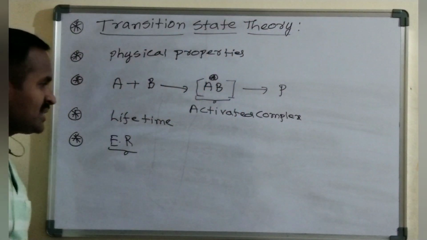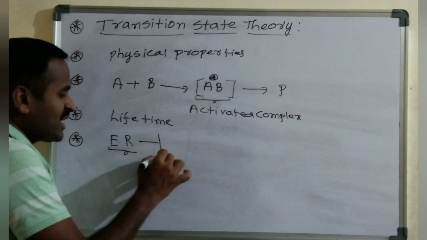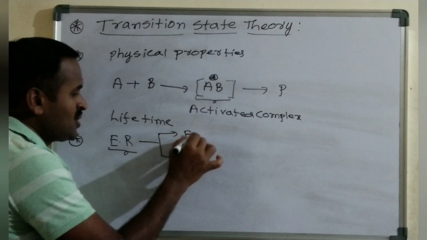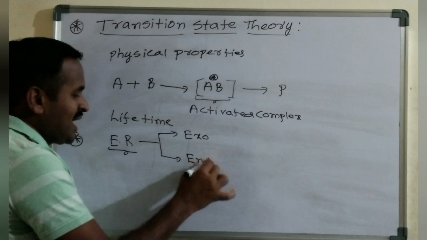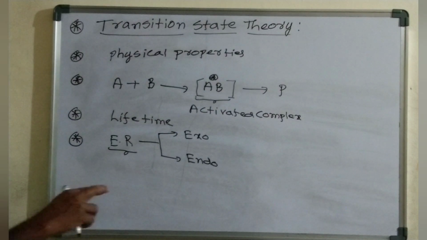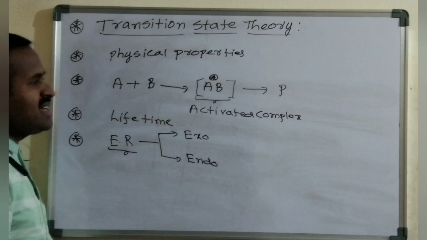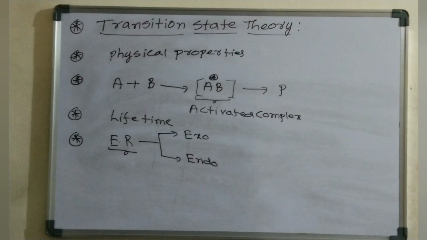Based on the energy of the reaction, reactions are further classified into two types: the exothermic reaction and the endothermic reaction. The enthalpy of the reaction, or energy of the reaction, will mainly affect the lifetime of the activated complex.